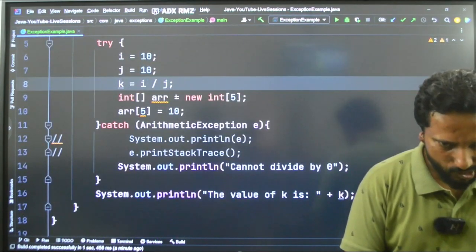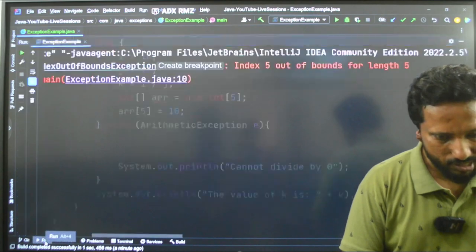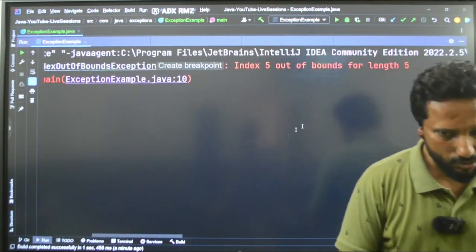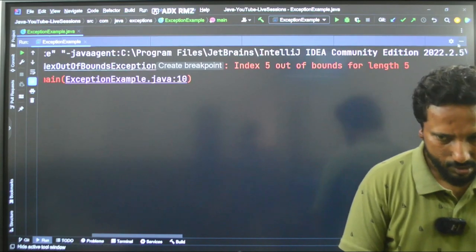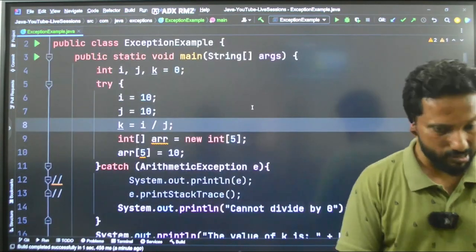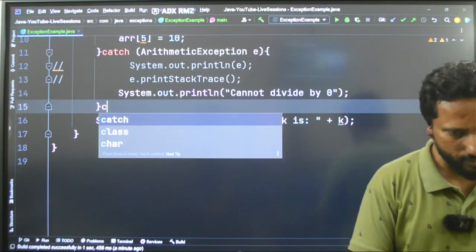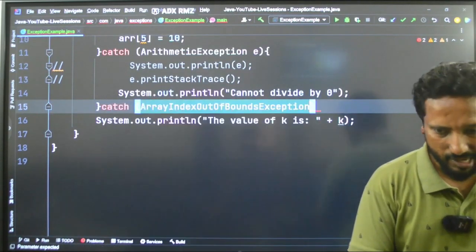Now, because I did not handle it, what was the exception you saw here? It was an array index out of bounds exception, right? So I can have a multi-catch block like this, or I can have multiple catch blocks like this. I can have a catch, this time for array index out of bounds.